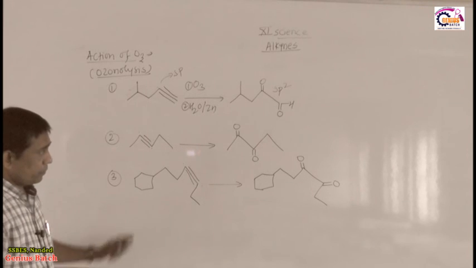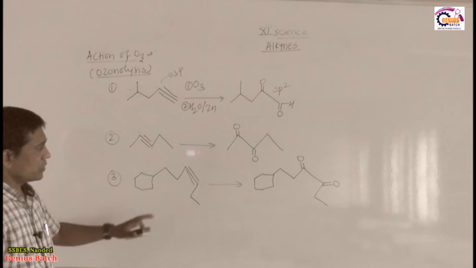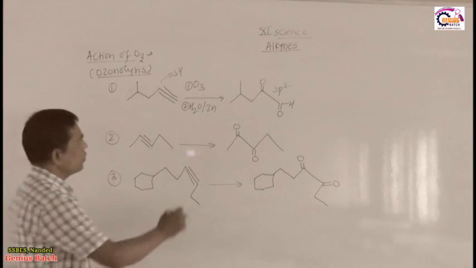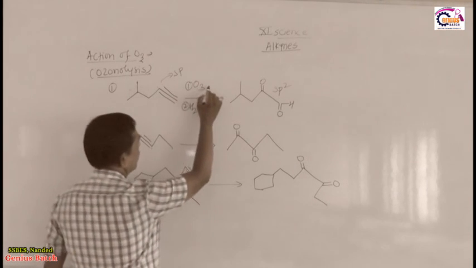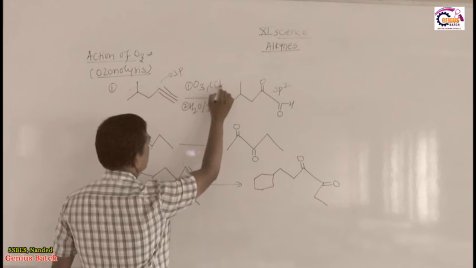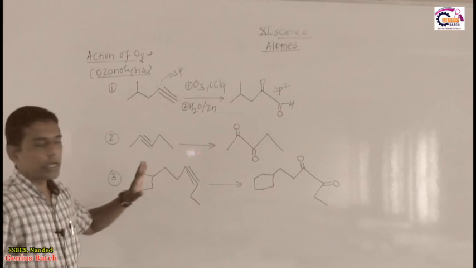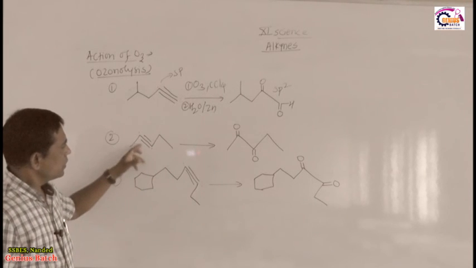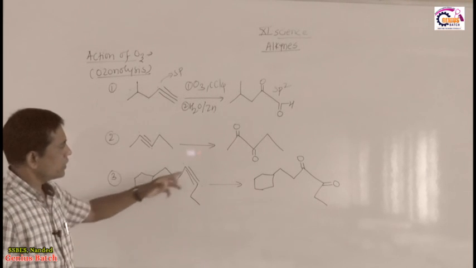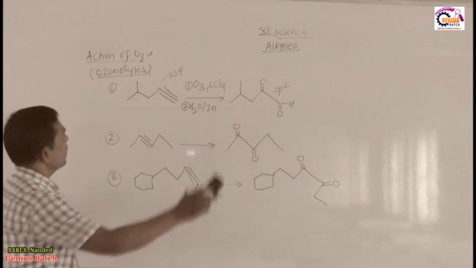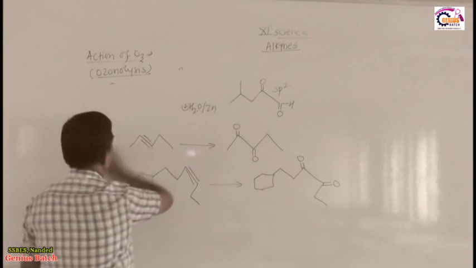So here we discussed three examples, where they keep ozone, or O3 and C in presence of CCl4. Then this will be the shortcut product. This is about the first, second and third examples to find the ozonolysis of alkyne product.